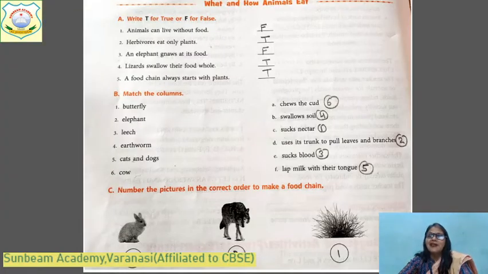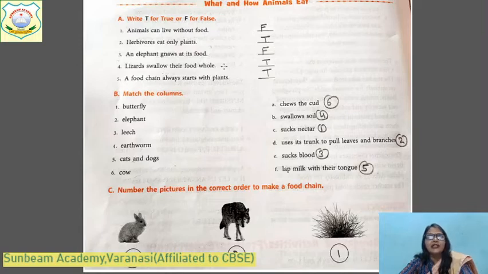Come to these worksheets you have already done, but let's revise. Animals can live without food? It is false. They cannot live. Herbivores eat only plants? Yes, it's true. An elephant gnaws at its food. It is false. Who gnaws their food? What is the meaning of gnaws? Using sharp front teeth quickly. Rabbit, na? And a squirrel gnaws their food.